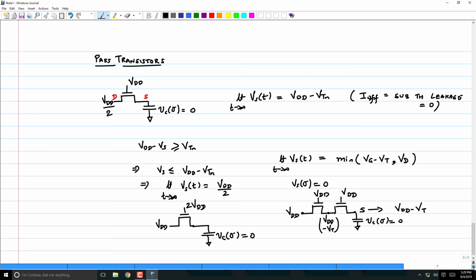Okay. Similarly, what happens if I have a PMOS transistor like this? I have Vc of 0 minus at VDD, and I'm going to ground this guy, and this also I will ground.